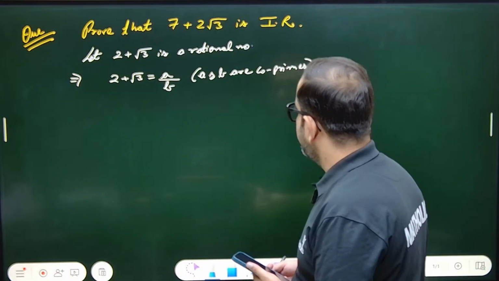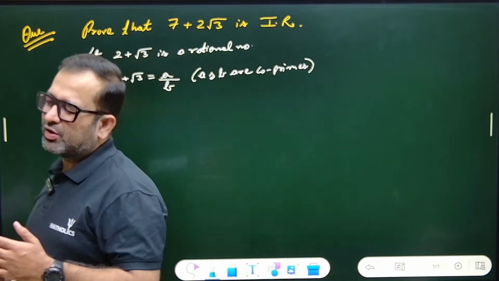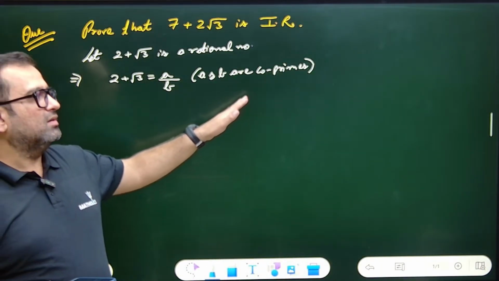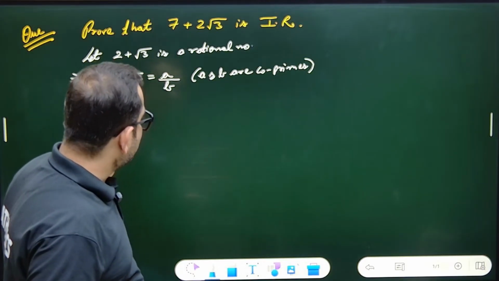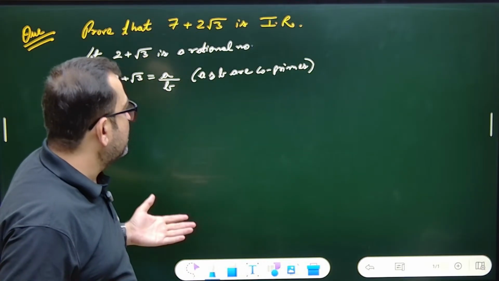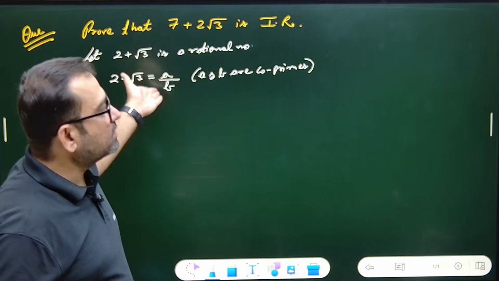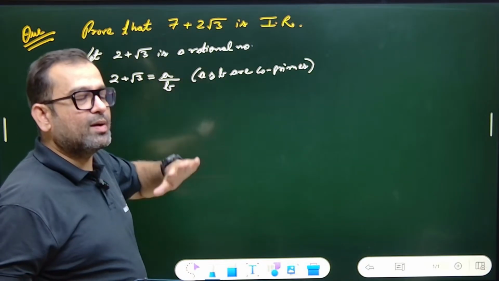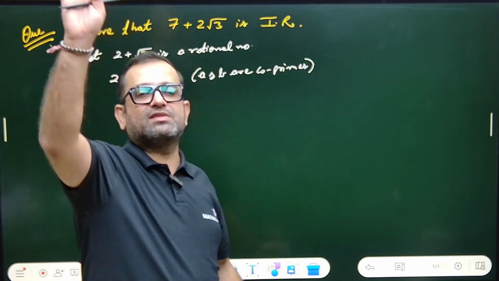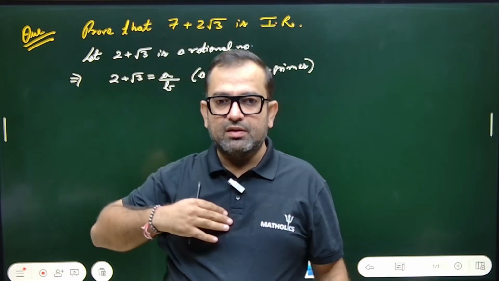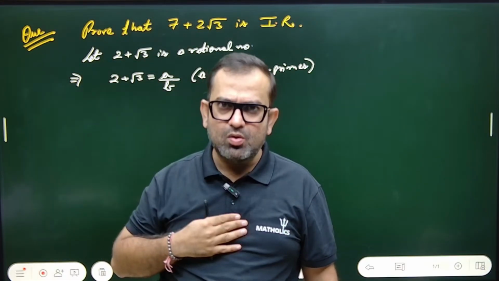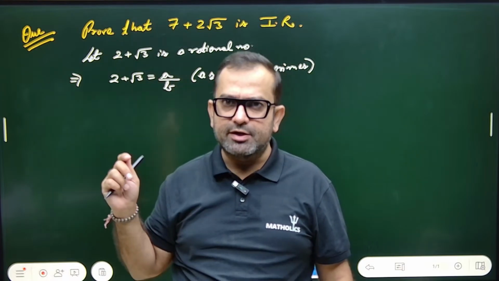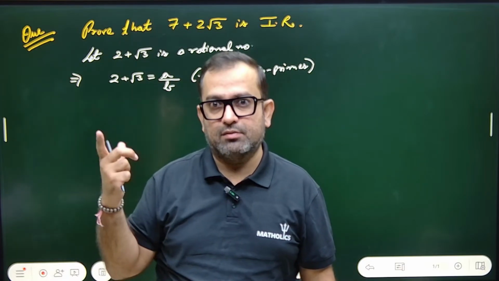Now, I am going to prove it irrational by the contradiction method. What is the contradiction method? Listen. In the contradiction method, I'll prove that this is not rational. Let's say I have to prove this is a tube light. This is giving light. Prove it. I'll say, okay, let it not be a tube light. Let it be a fan.